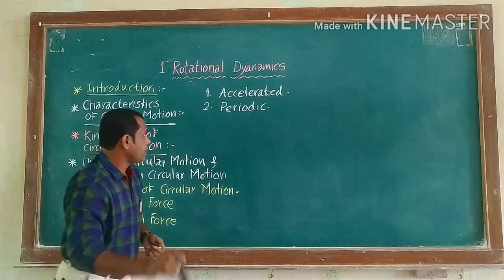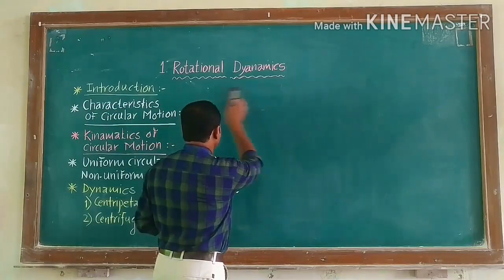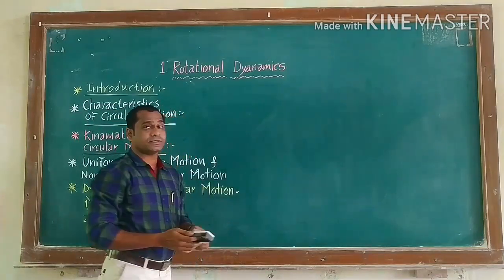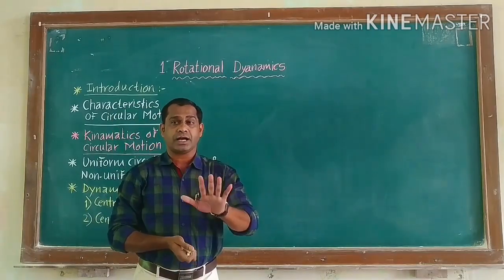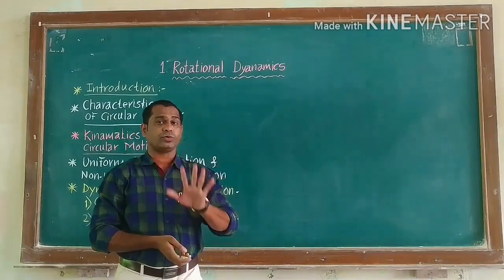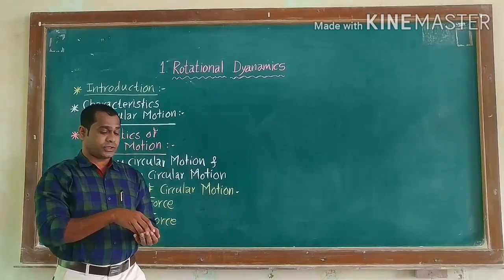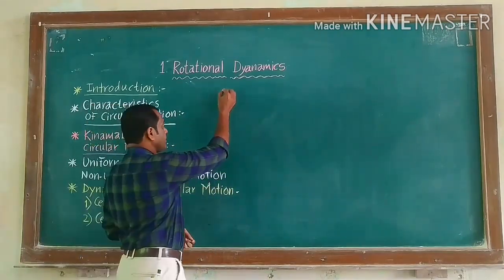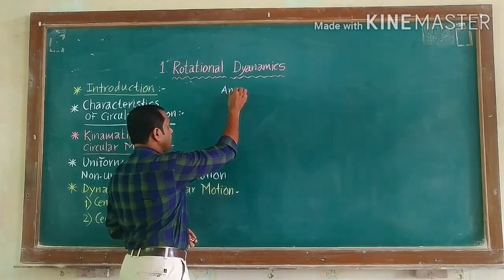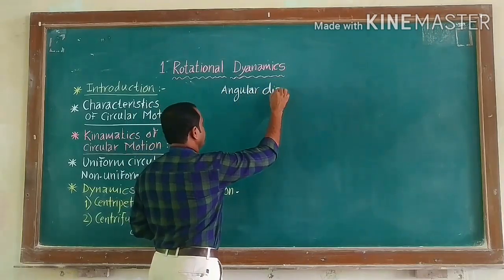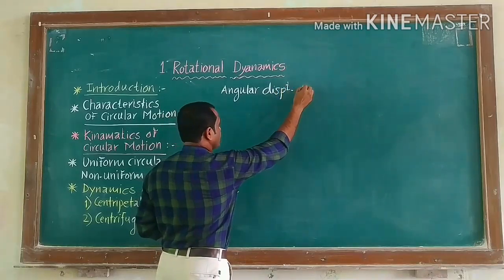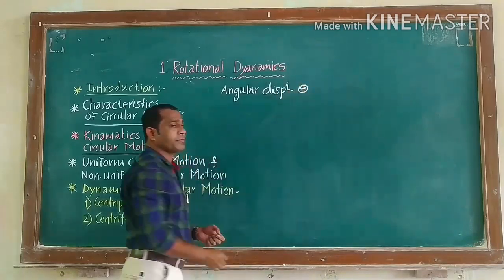Do you understand? In the last standard, you have seen the kinematical equations. Those kinematical equations are used to describe circular motion, and the quantities are, first, angular displacement, which is denoted by the letter theta.